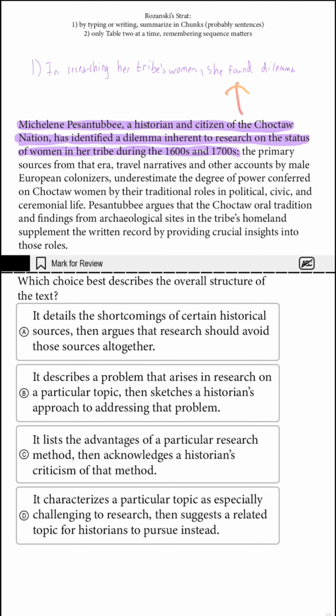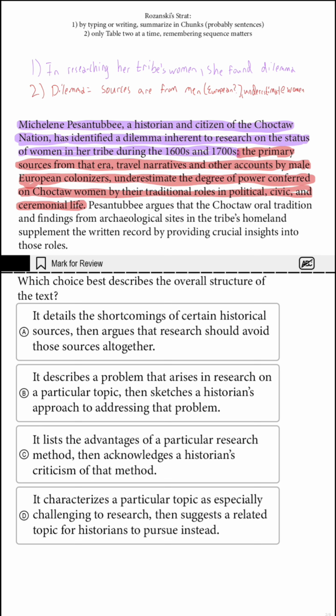However, I don't want to add it to this chunk because I see how long it is over here and I don't want to overwhelm the chunk and lose nuance. So the next bit gets its own little bit. 2 gets summarized as the dilemma is sources are from men.